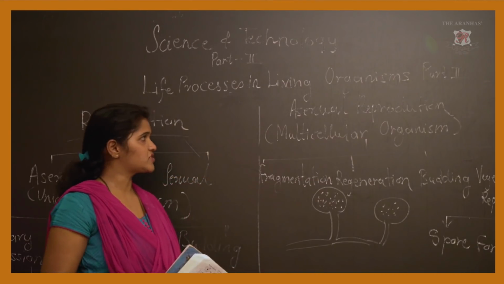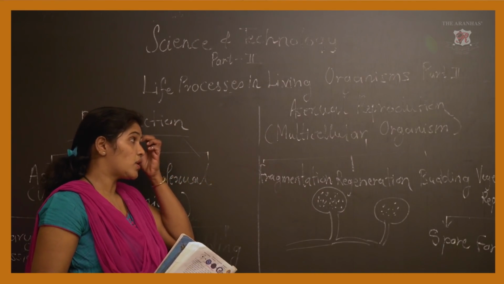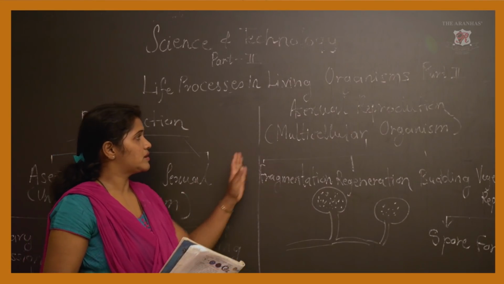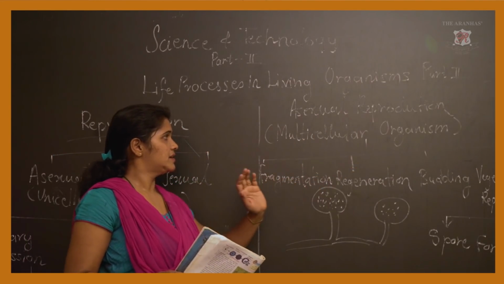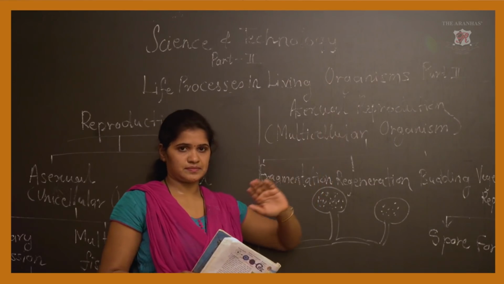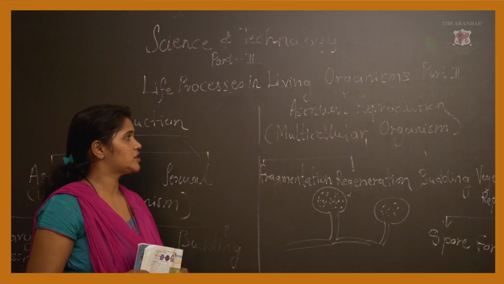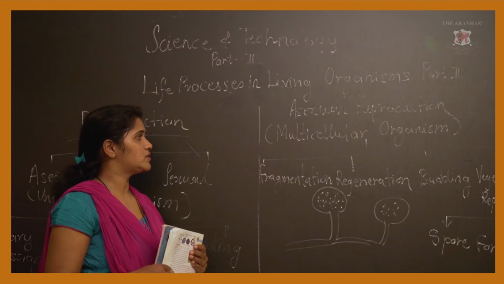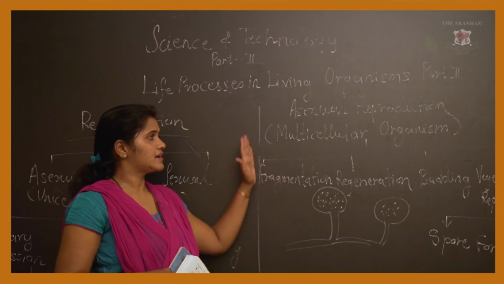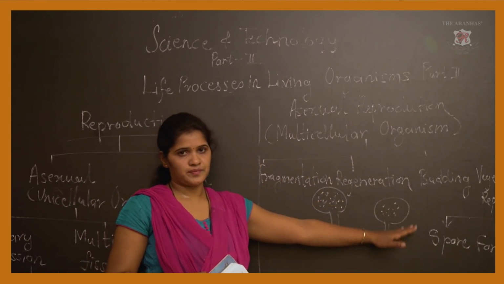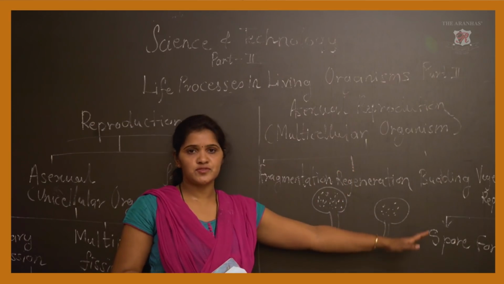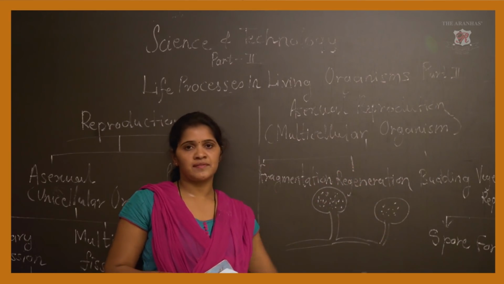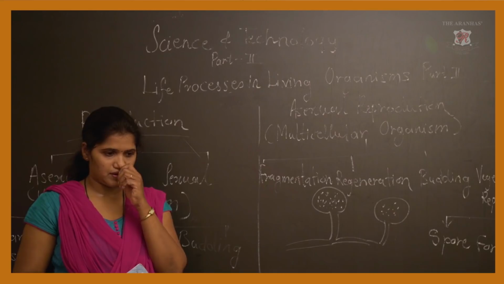Next question, again draw a flow chart of asexual reproduction in multicellular organisms, showing how it is divided into 5 types of reproduction. These 5 types you have to draw.